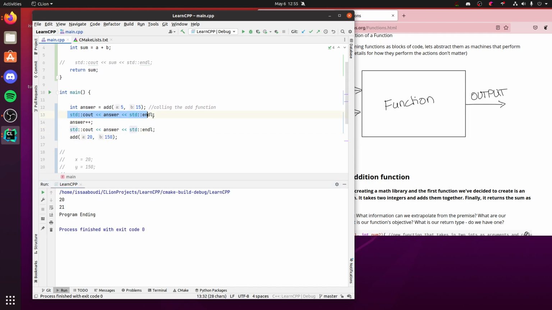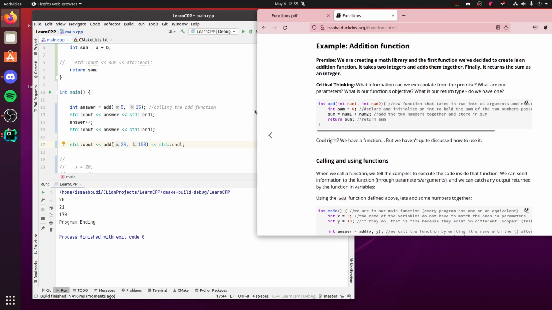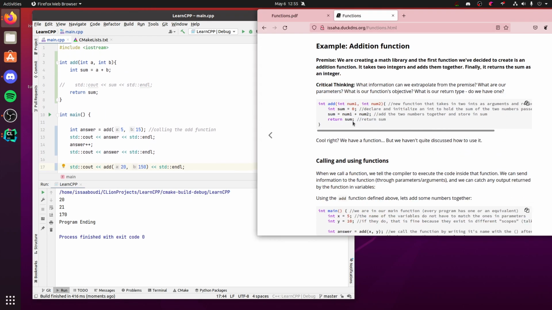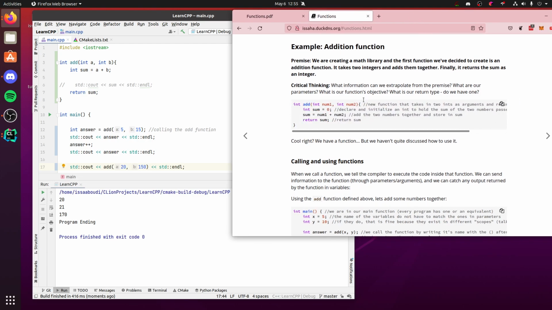The other thing we can do is, instead of storing it into a variable, let's just do this. Let's take this add and let's stick it right here. So instead of storing in a variable, we can just print out the result of the add. And it looks like it works okay. And that's kind of exactly what I did here. So I pretty much remade the add function that I have in my notes. And I did leave some comments. You should definitely check this out.